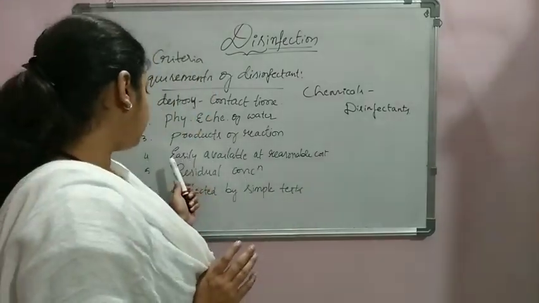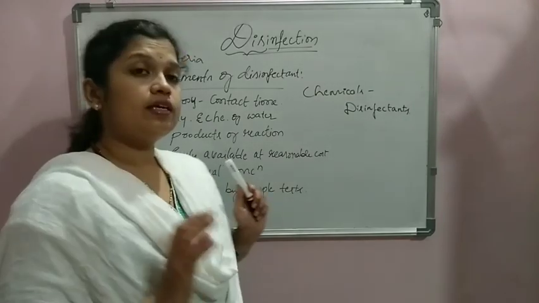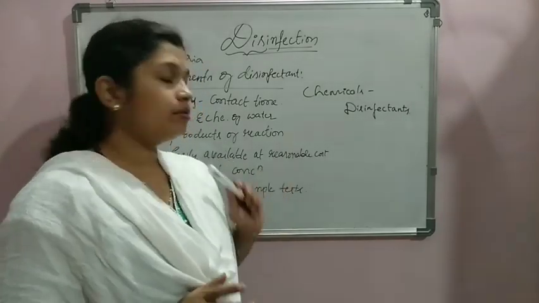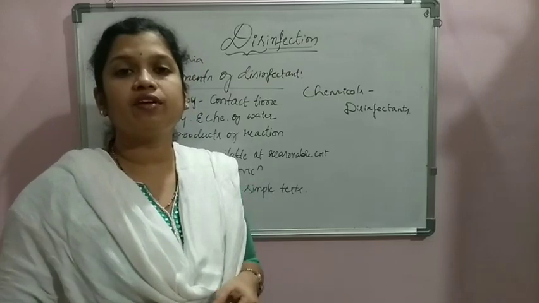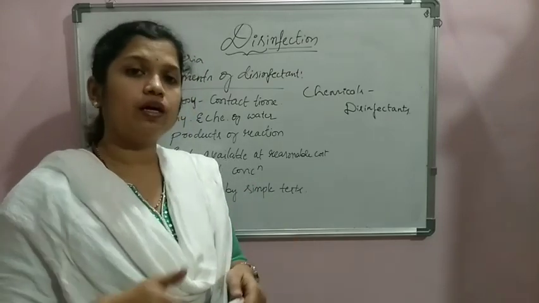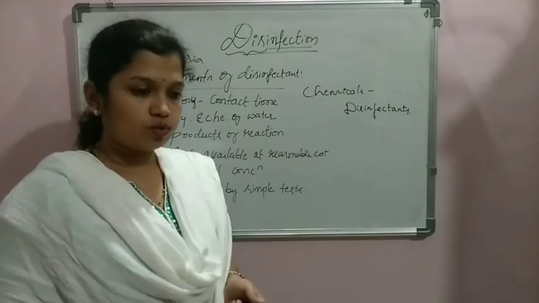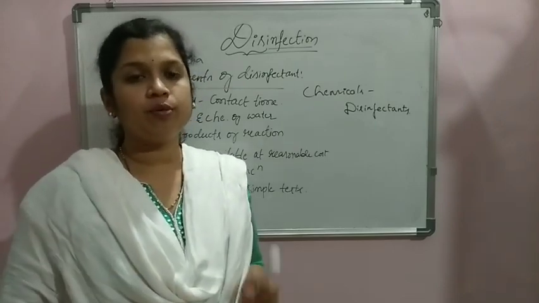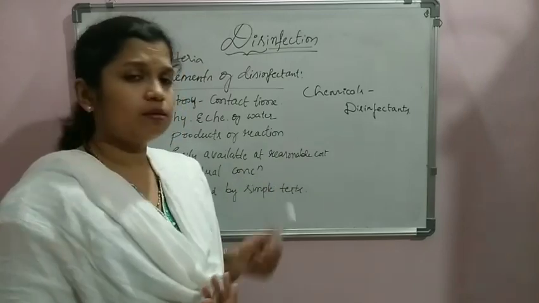And next point we are considering is, it should be easily available at a reasonable cost. Cost is a prime thing whenever we are choosing some of the process, because we want the process to be economical, but we want the best result. That is why it should be easily available also, and also it should be of a reasonable cost.